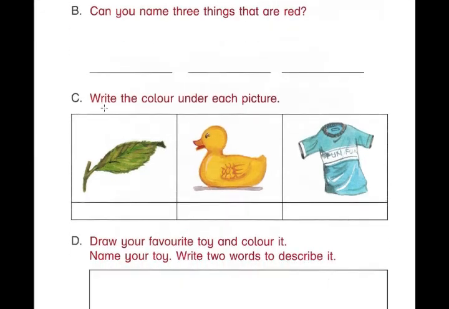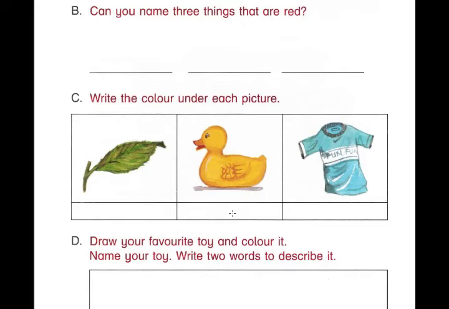Number C, write the color under each picture. Now write under the leaf. Which color is this? Green. The leaf is in green color. So you have to write here green. Green. In the next picture, the color is yellow.